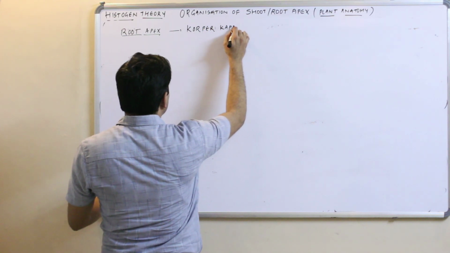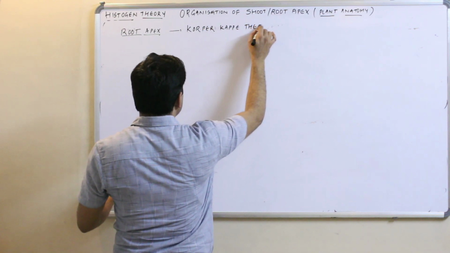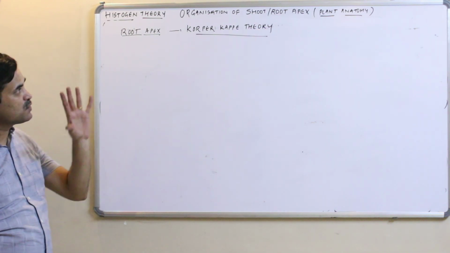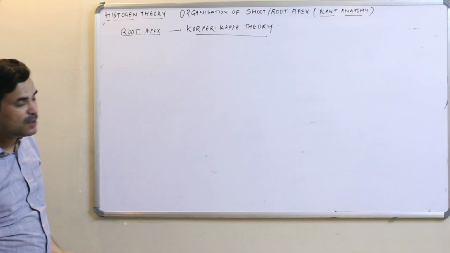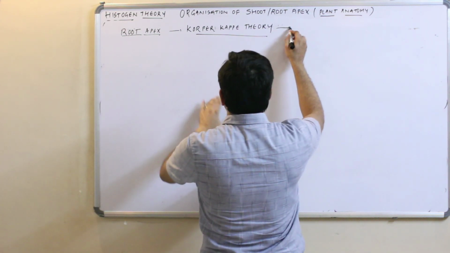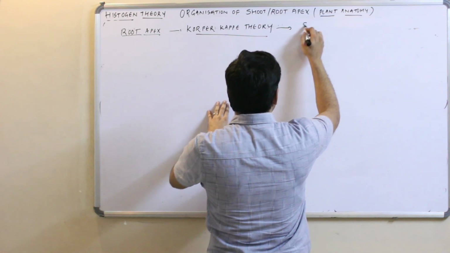Though it is not so popular, at least you must know it, because we are studying the organization of the shoot and root apex in detail. Corpus-Kappe theory is for the root apex, and it was given by Schwab.